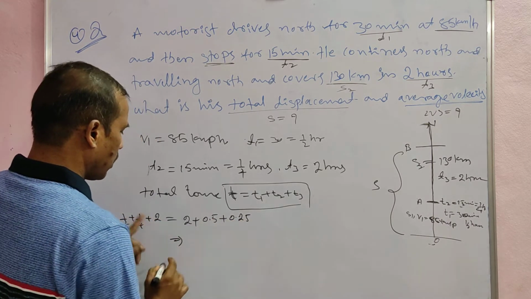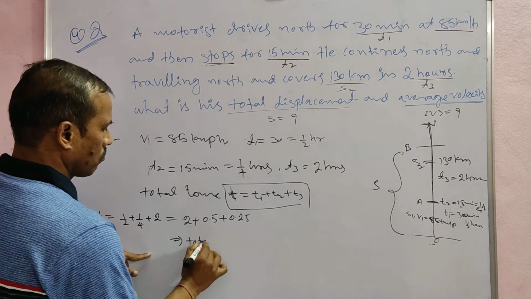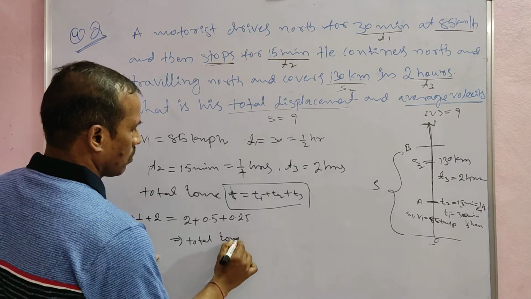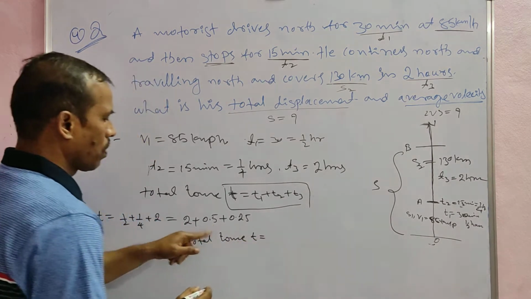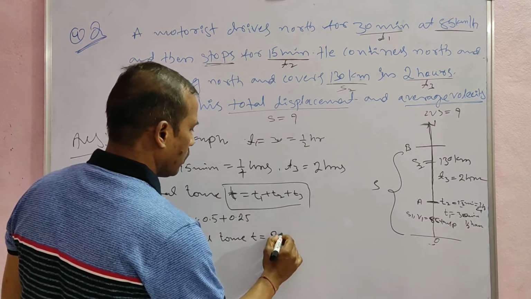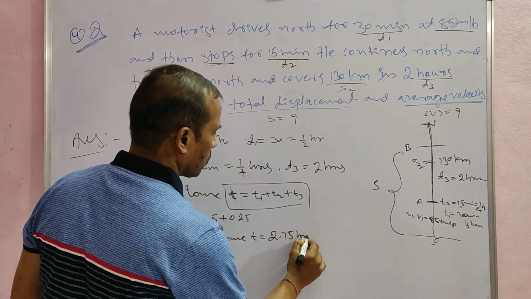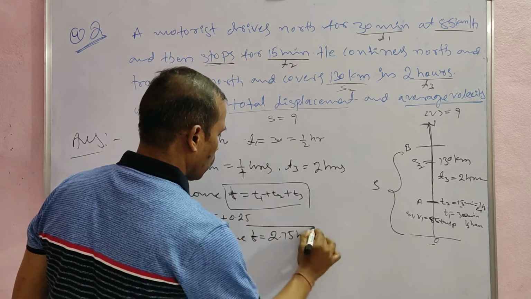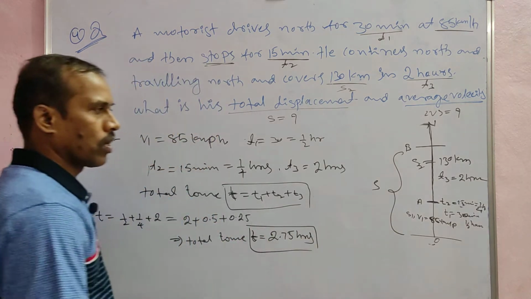So the total time T is equal to 2.75 hours. This is the total time.